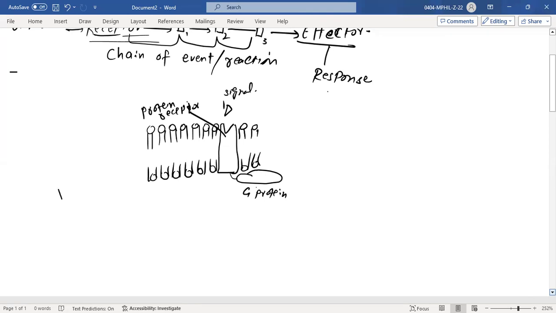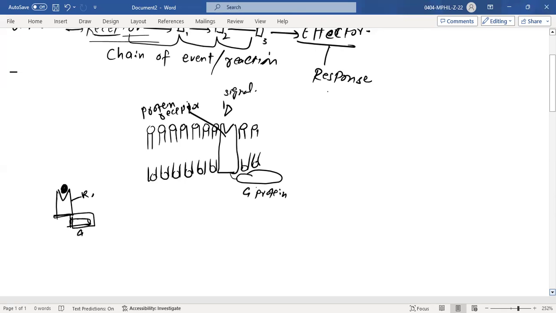For instance, you have this receptor outside. If any signal comes and binds here, first the protein was like this, but once it attaches with this receptor, the receptor will change its shape, or its conformation, and it will bind with this protein, the G protein.